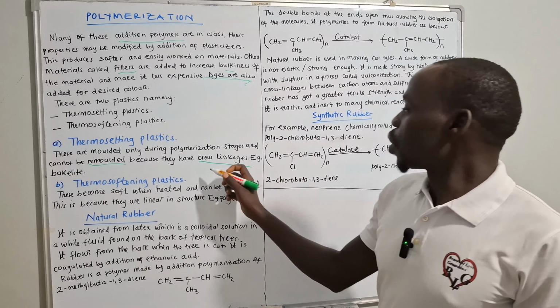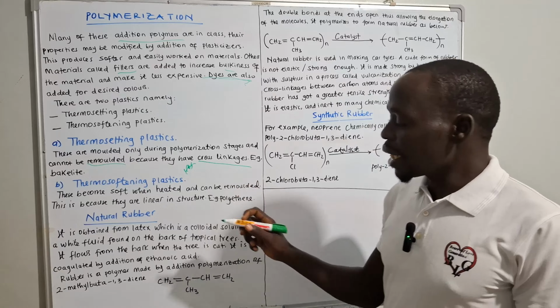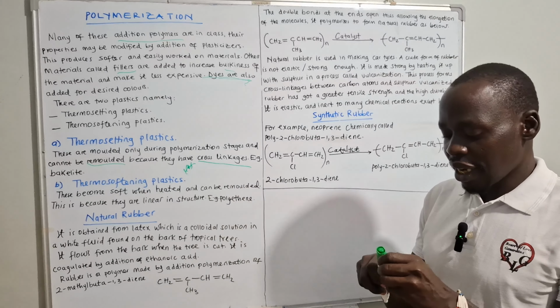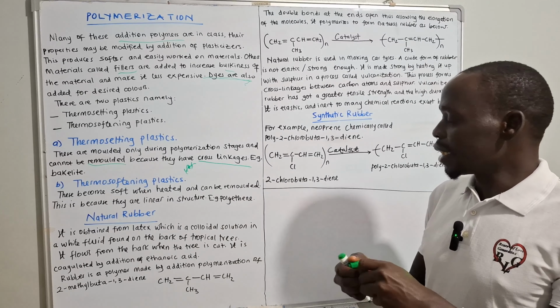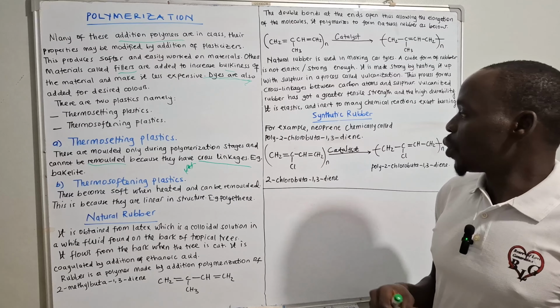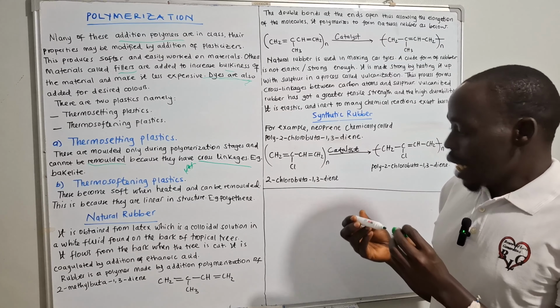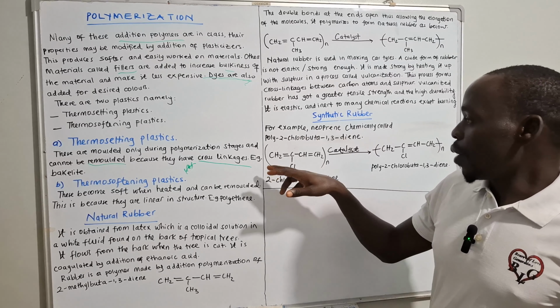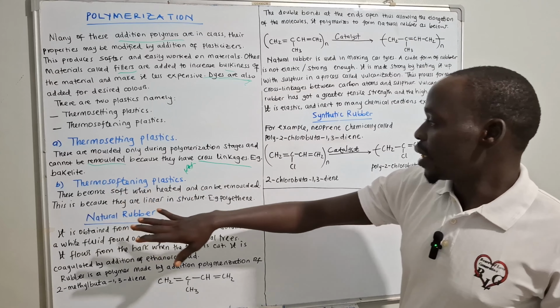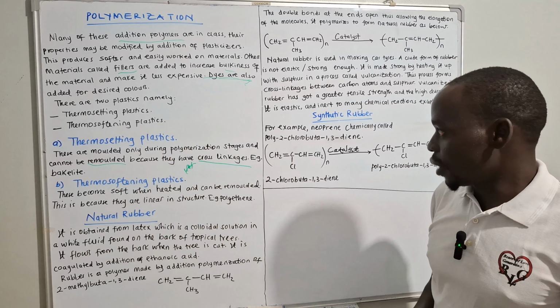So you will see those linkages like this, like this, making it very, very hard. The moment you try to put it in another format, it cannot. Now let's look at this example where we have bakelite, and that is the best example of what we call a thermosetting plastic.